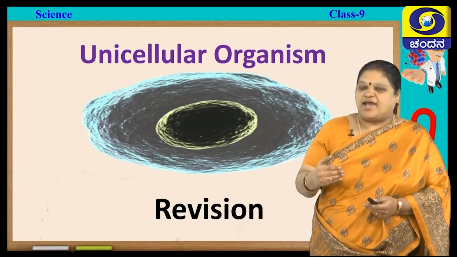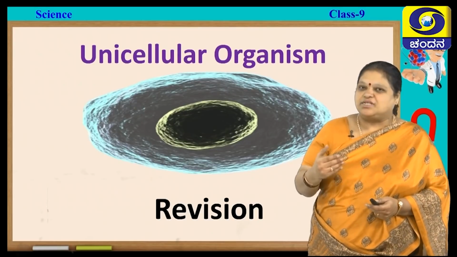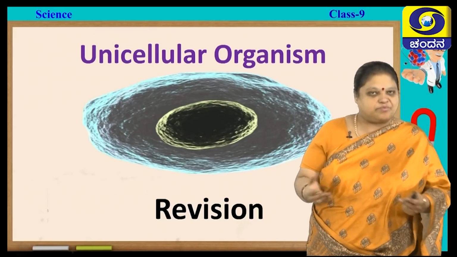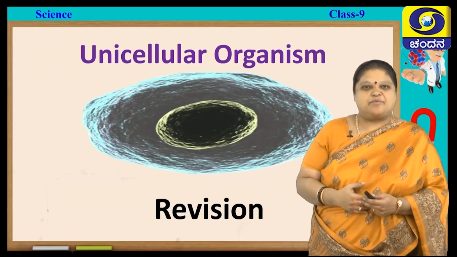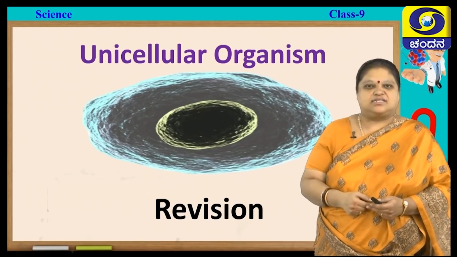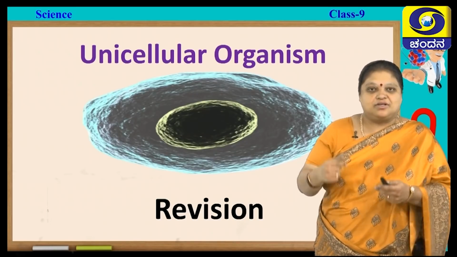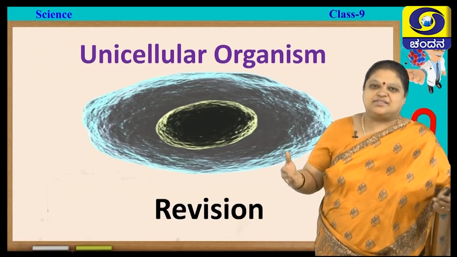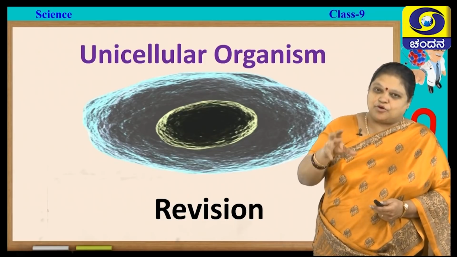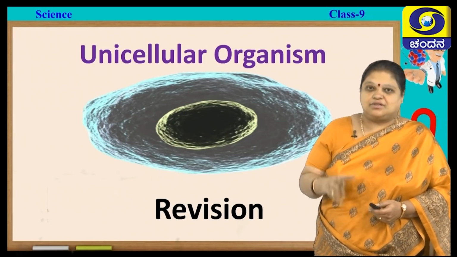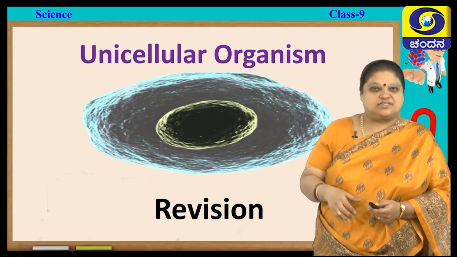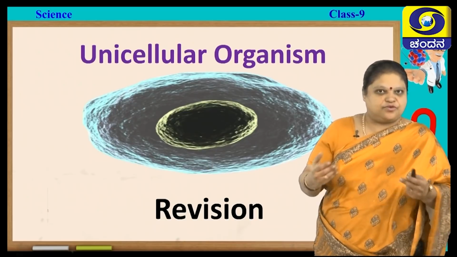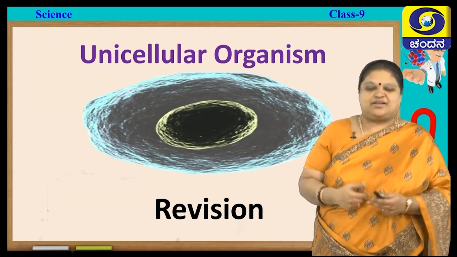But when evolution took place, from unicellular organisms slowly multicellular organisms came into existence. Once they came into existence, it was a huge challenge for the multicellular organisms to perform all the activities. It was very simple, they divided the work among themselves. A few groups of cells performed respiration, a few groups of cells performed excretion, a few nutrition, a few defense, a few reproduction. Like this they divided among themselves.